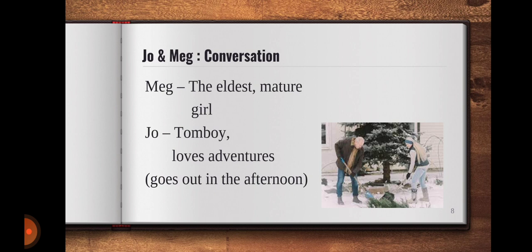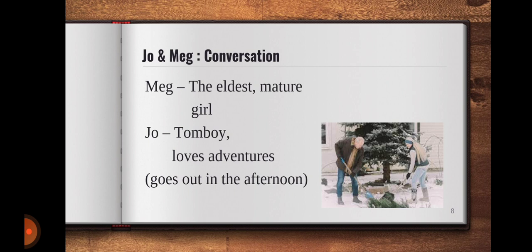She starts clearing the driveway and the entire area, which is completely covered by snow. As you all know, during winters it is very difficult in the West to walk properly without clearing the snow. So she is doing it for the entire family. And she has a very loving thought. She says that when Beth and Amy come out of the house and wish to play here, it should be hassle free for them, and that is why she is doing it. At every step we see these sisters thinking about each other.